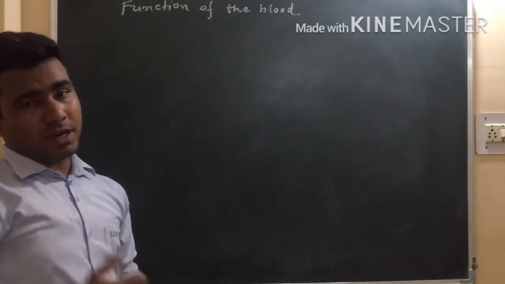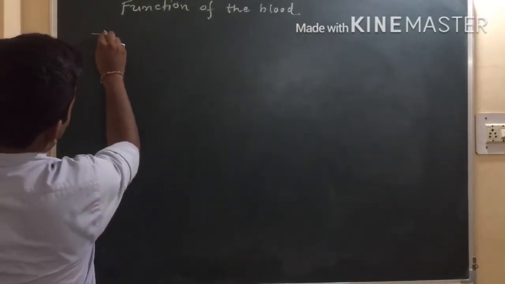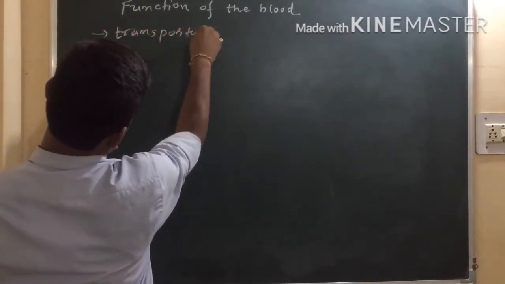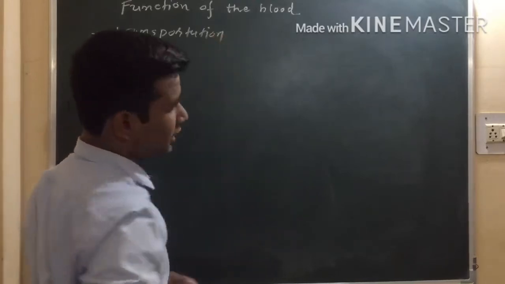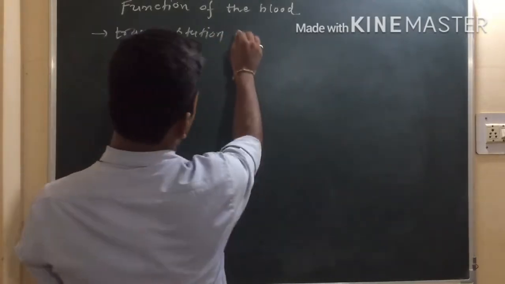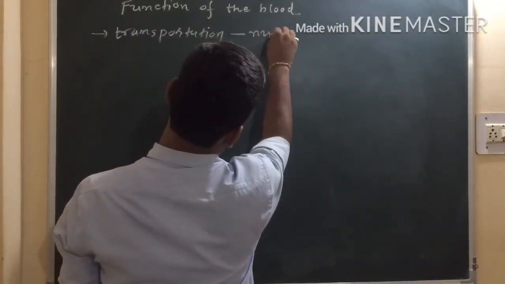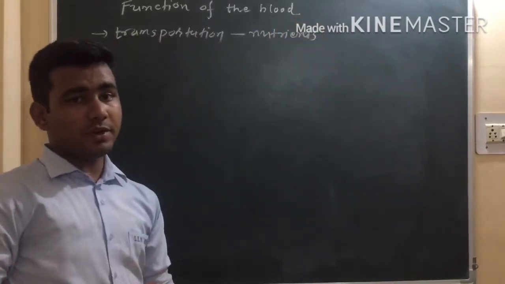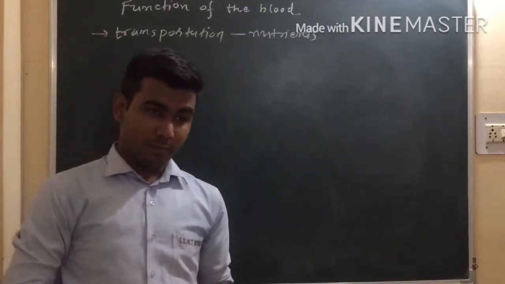See, first of all, blood is responsible for transportation of different types of nutrients, right? Different nutrients are transported through blood.